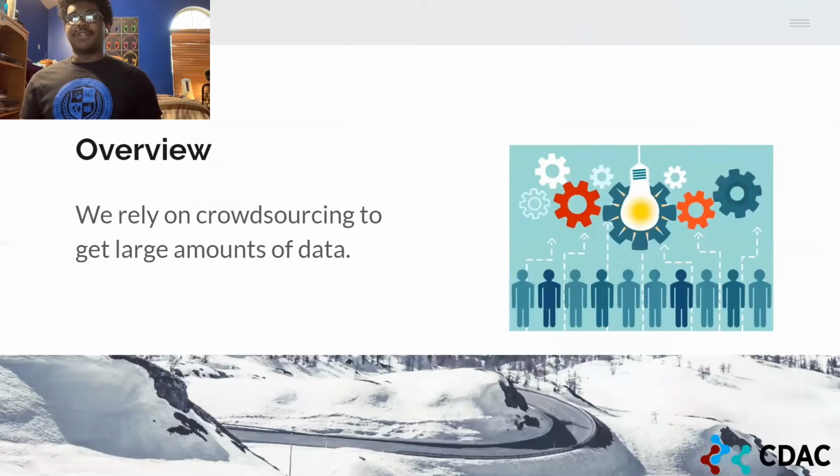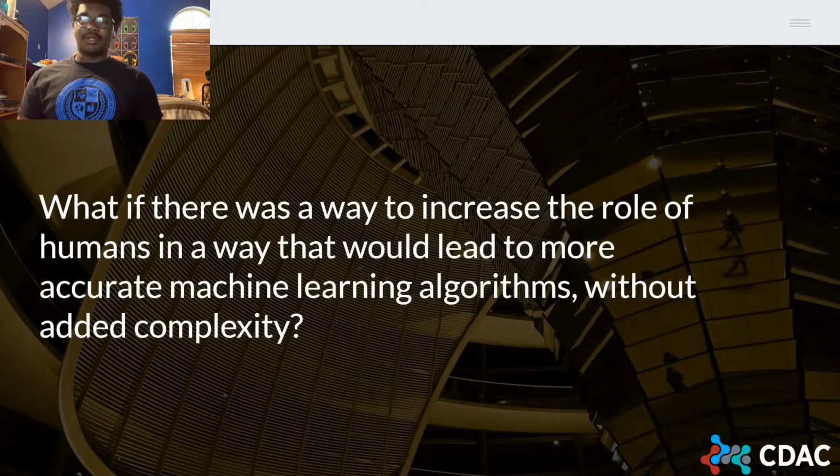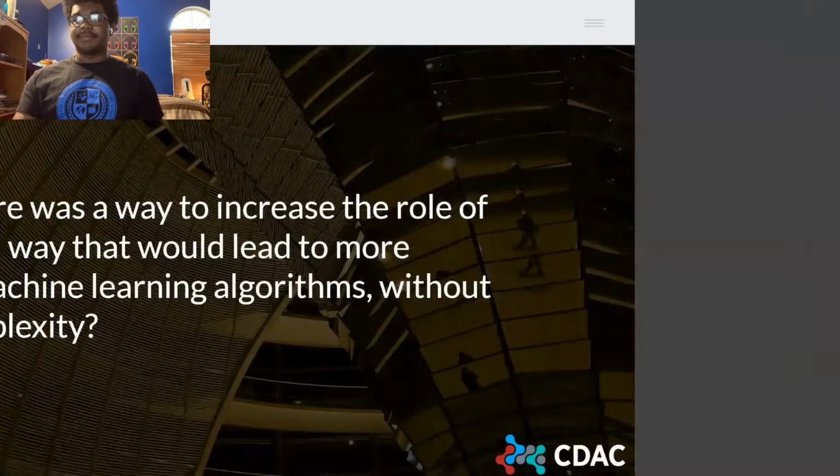Often when crowdsourcing for data to train a machine learning model, labelers are assigned a simple classification task. Crowdsourcing is a standard practice to get large amounts of data to train a model. And for many tasks, this is the extent to which humans are used. But what if there's a way to increase humans' roles in the machine learning process that would lead to more accurate machine learning algorithms without much added complexity?